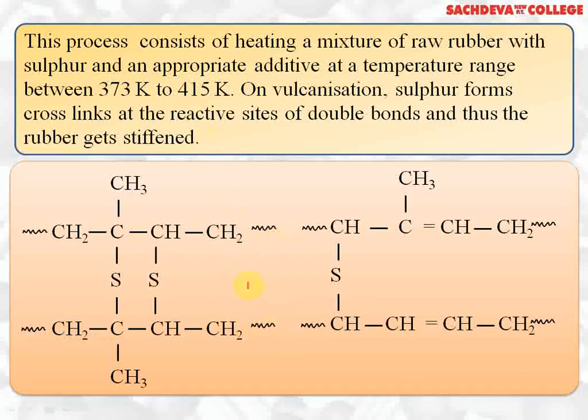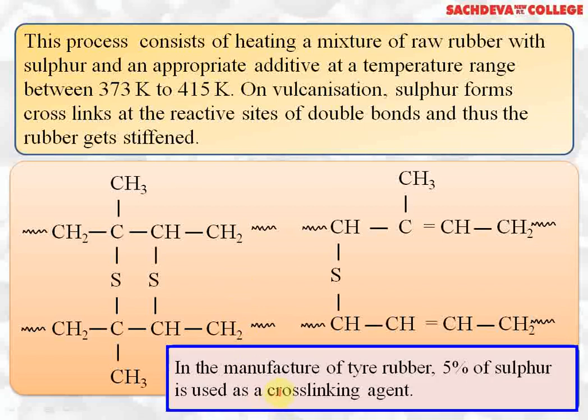This is the structure of vulcanized rubber, which is hard and more elastic, and it can work at high as well as low temperature. That is why it is used for making automobile tires, and it has more abrasion resistance, that is wear and tear resistance. It is used in the manufacture of tire rubber. In the manufacture of tire rubber, 5% sulfur is used as a cross-linking agent.